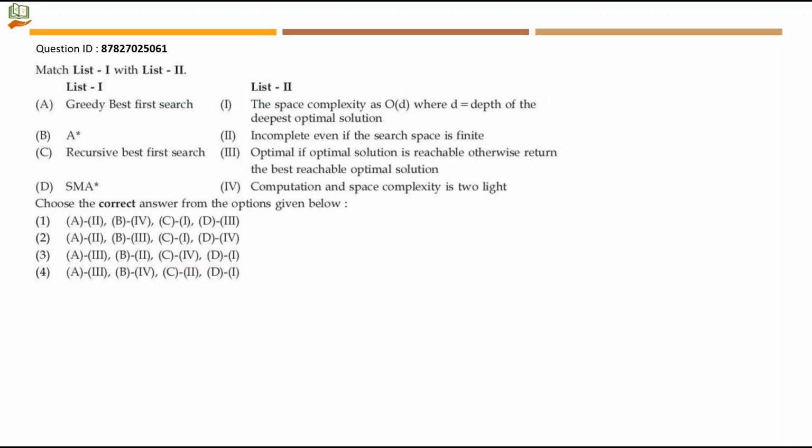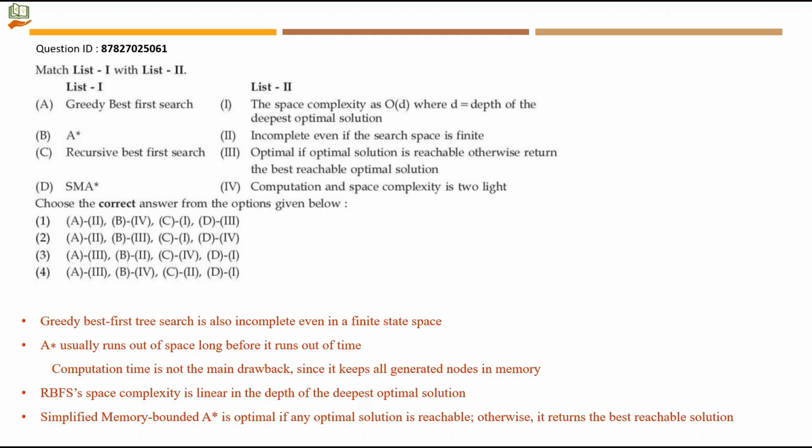Next question, match list 1 with list 2. Let's take greedy best first search. It is incomplete even in a finite state space. So this is the statement that is going to help you in this match. A will be mapping to 2. We will rule out 3 and 4.